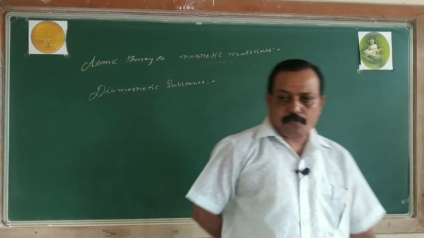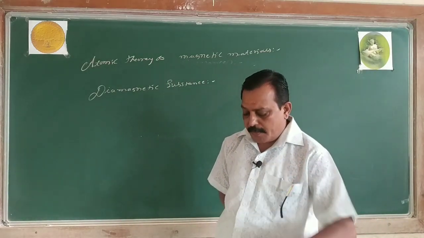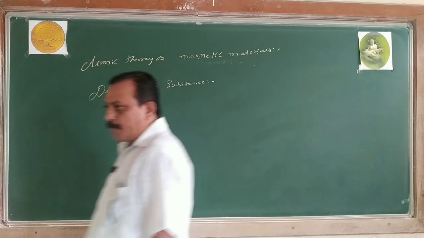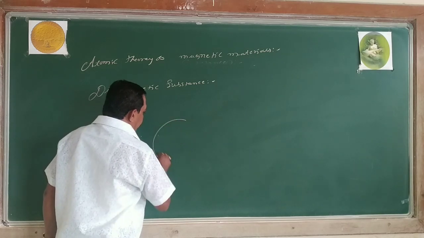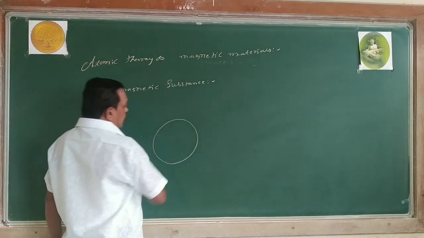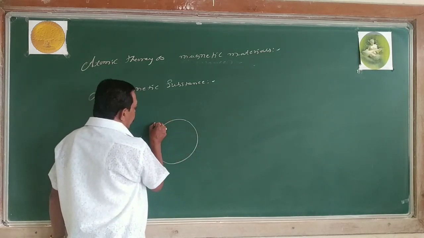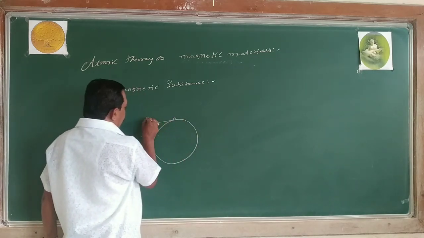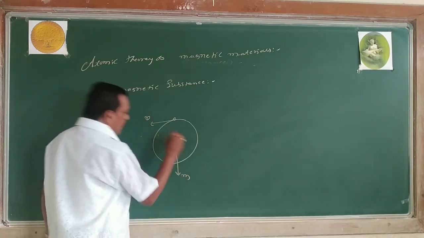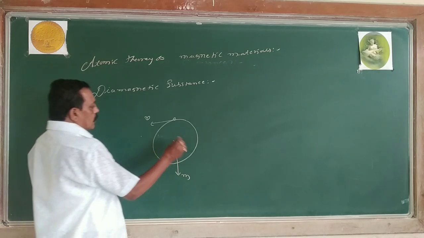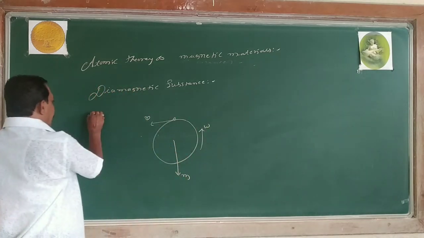Because of the rotation of the electron around the nucleus, it acts as a current loop. Hence, it possesses magnetic dipole moment. So, this is orbit of the electron. The electron is revolving around the nucleus. So, this is electron having the velocity v. Now, this is the magnetic dipole moment. The angular velocity omega, v equals r omega.